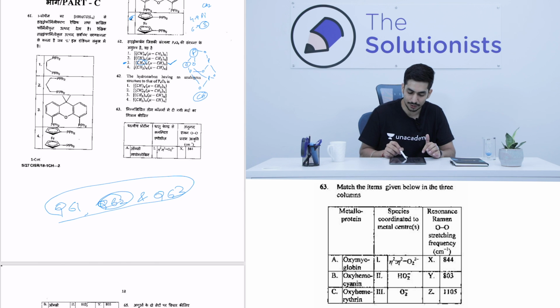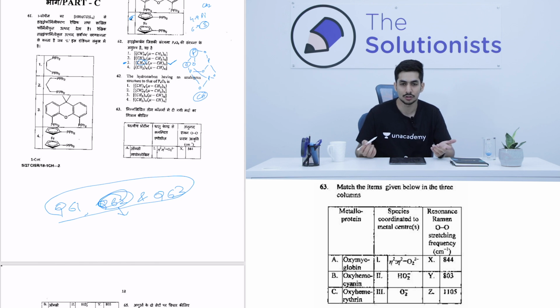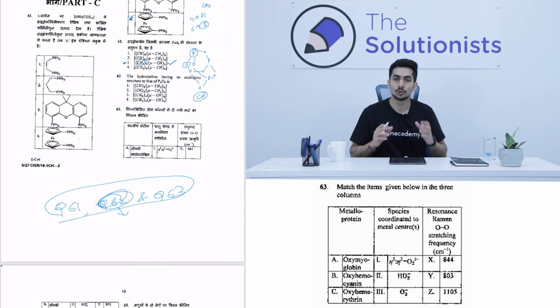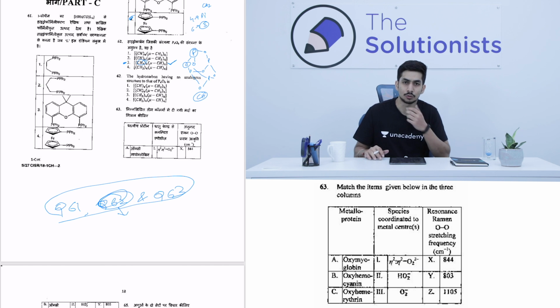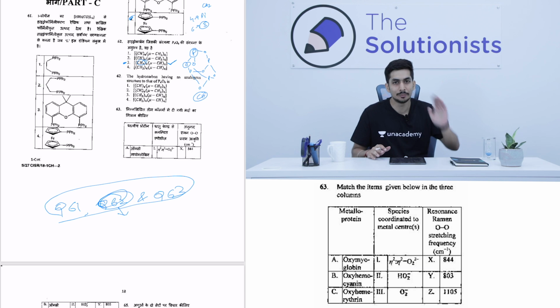For 62, I have not given you the solution, because again, if you don't know the structure of P4O6, then there is no point. So that's why we are not able to completely solve any question over here. Now you don't need to panic if you are not able to solve 3 questions. At least be confident that you have marked out 2 options. You have eliminated 2 options, right?